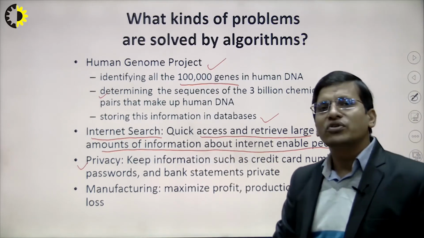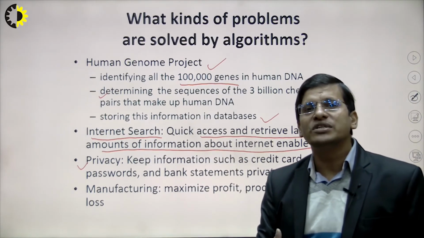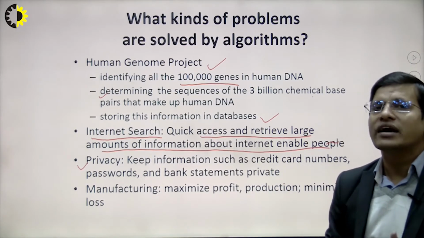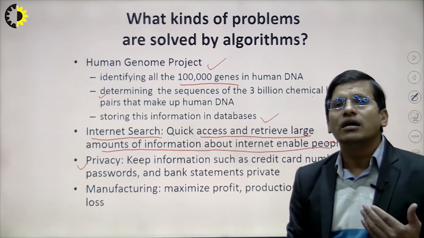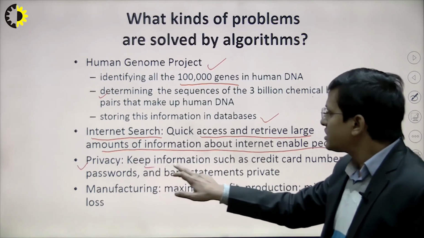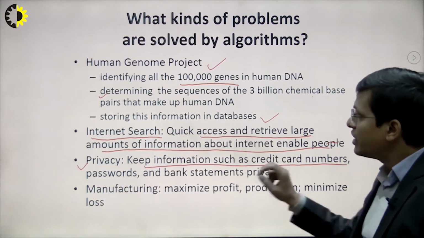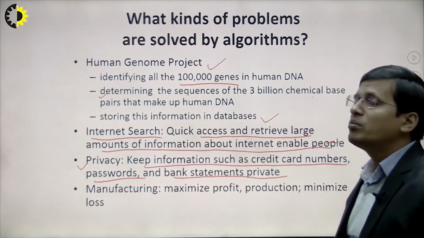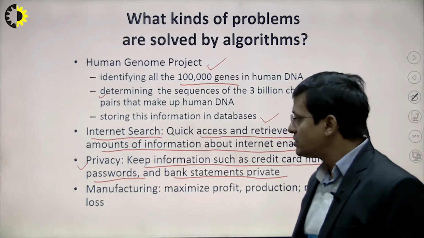In cryptography, we try to encrypt messages so that the attacker cannot understand the pattern of the input. In privacy, keeping information such as credit card numbers and passwords is very important, and bank statements should be private. So what will be the algorithm for that?